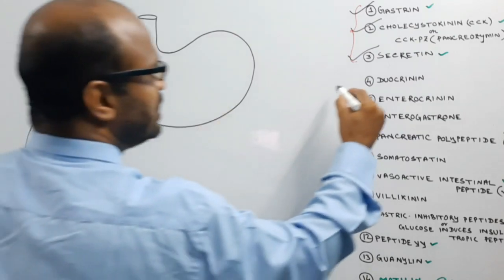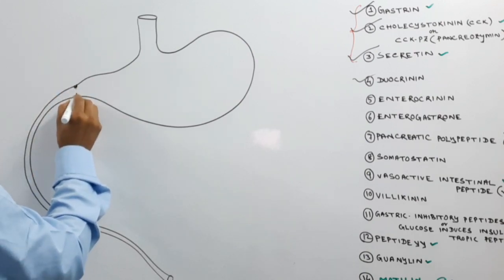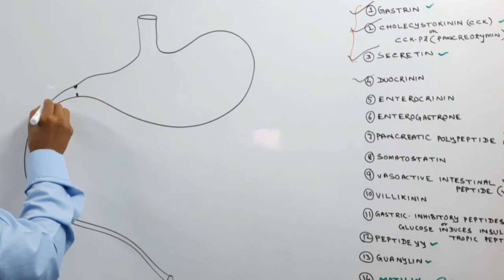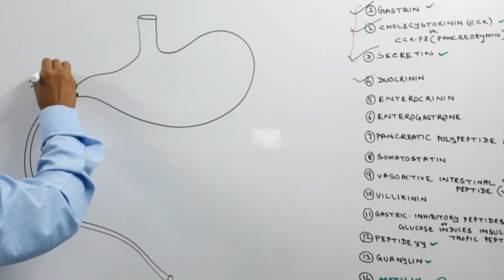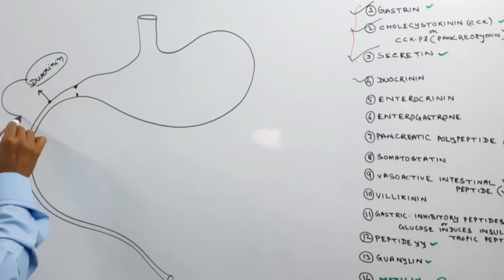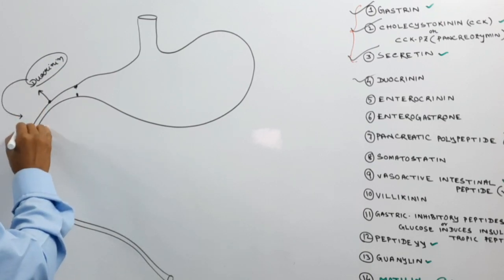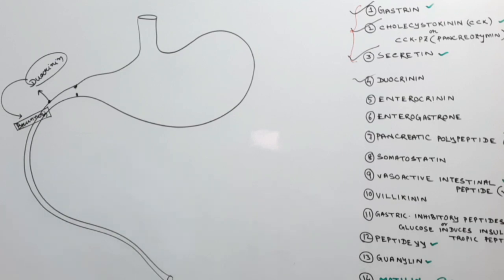First come to duocrinin. Duocrinin is secreted from the wall of the duodenum, and it stimulates Brunner's glands to secrete mucus in the duodenum.